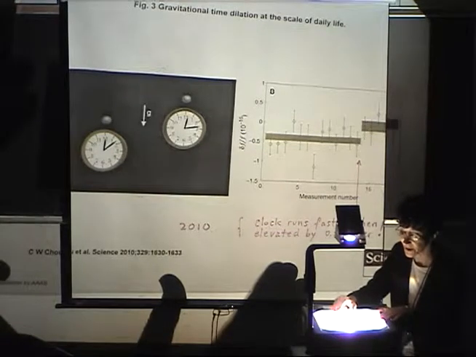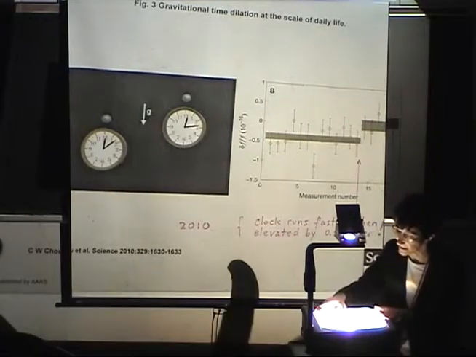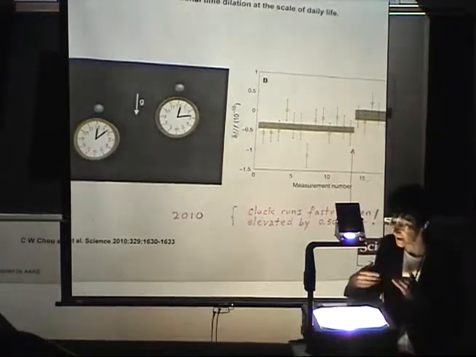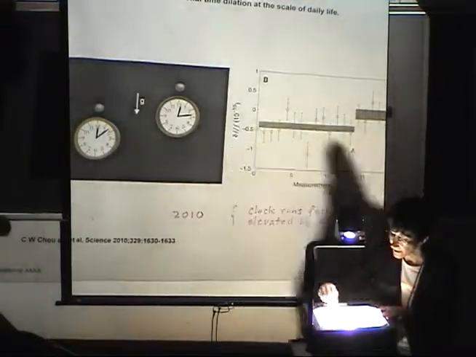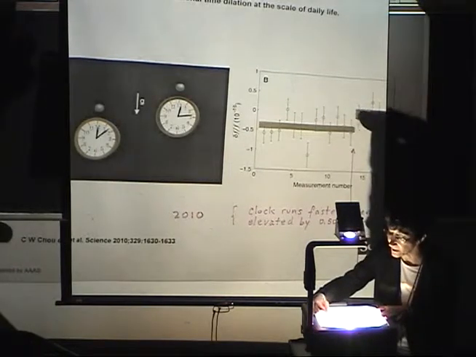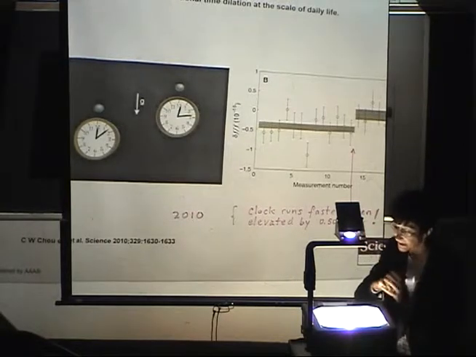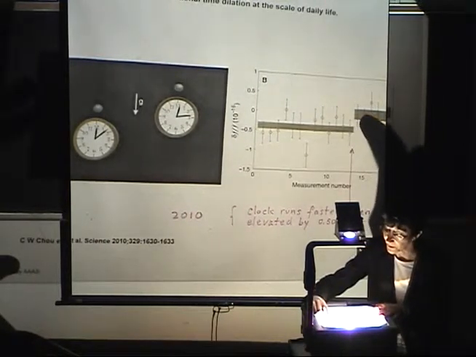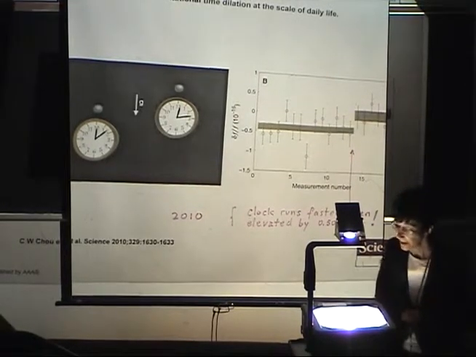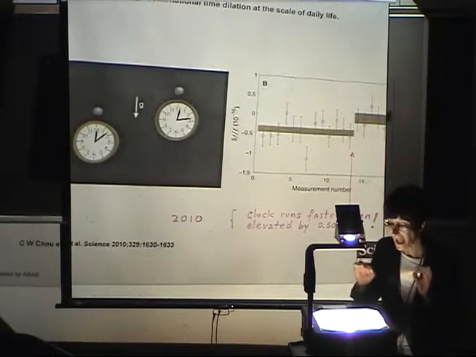Gravitational time dilation we can see at the scale of daily life. So here we can see the difference. This is the difference in frequency. So this proves that clocks actually run faster when raised a certain amount, when elevated by a certain amount. In this case, the change of rate in the clock was measured when a clock was elevated by half a meter.